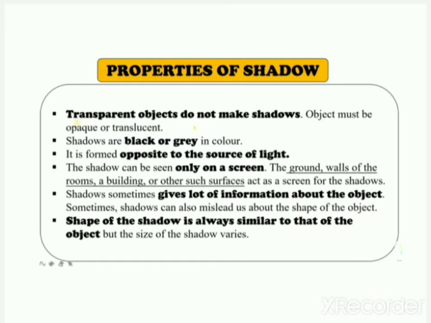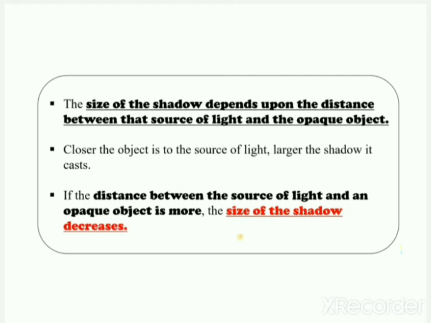Next, the shape of the shadow is always similar to that of the object, but the size of the shadow varies. Now, the shape of the shadow is always similar to that of the object, meaning the shape of the object is similar in the shadow, but the size varies. And why is it so? The size varies due to the distance between the source of light and the opaque object.